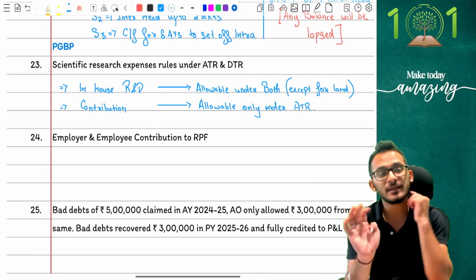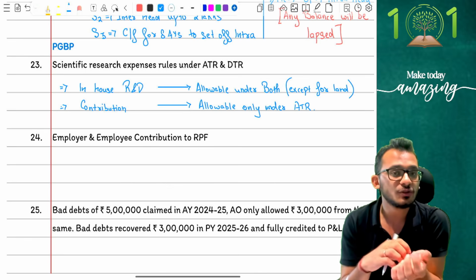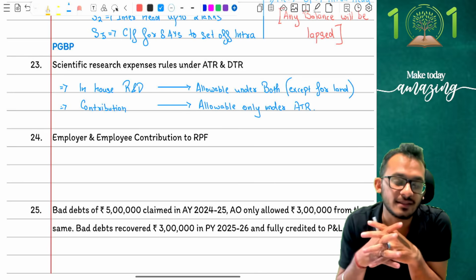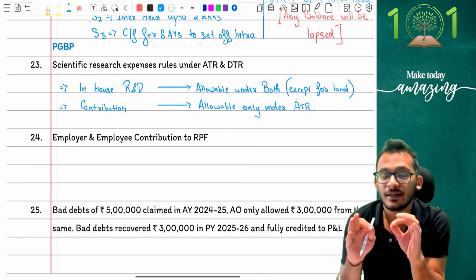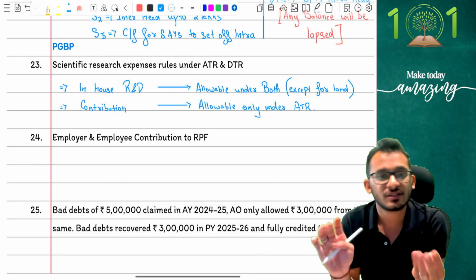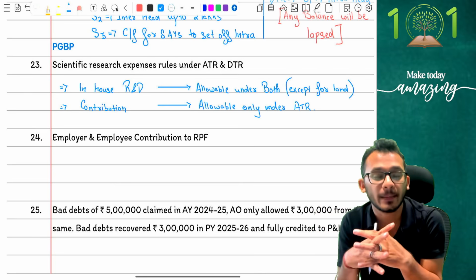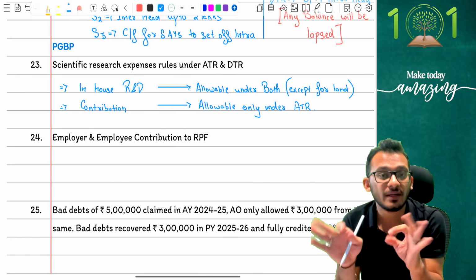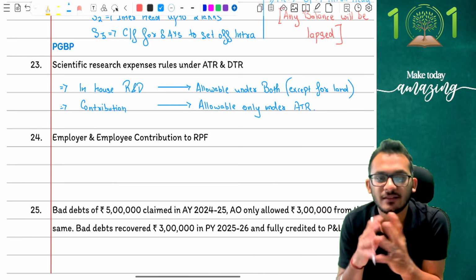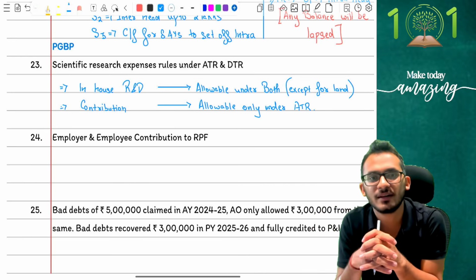So if you see the adjustment and the adjustment comes and says contribution to scientific research is debited to P&L, you will ask a very simple question. Am I under ATR or am I under DTR? If you tell me you're under ATR, I would say anyway allowable as deduction, it's there in the P&L, ignore adjustment. But if you're under DTR, DTR will say, I'm sorry, I cannot give you this expenditure, so kindly disallow. And that's what the expenditure will look like to you. Any doubts on this part?